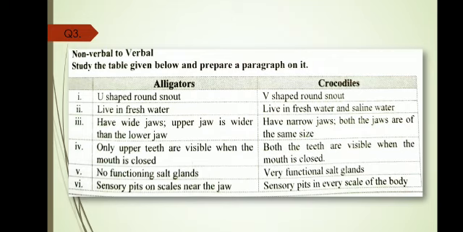So this table is basically showing us the difference between the alligators and crocodiles. Like they have given us the distinction between both of them. They've mentioned, alligators have a U-shaped snout, whereas crocodiles have a V-shaped one. Then alligators live in fresh water, whereas crocodiles live in fresh as well as saline water. Then alligators have wide jaws, upper jaw is wider than the lower jaw. So this way they have mentioned a detailed description and differences between alligators and crocodiles.